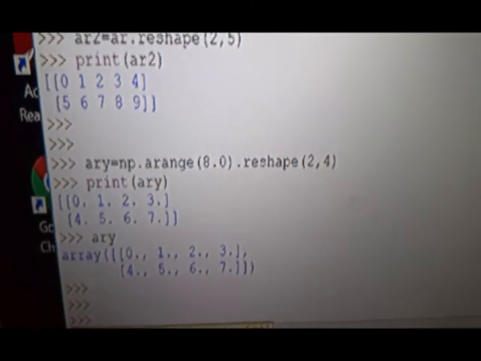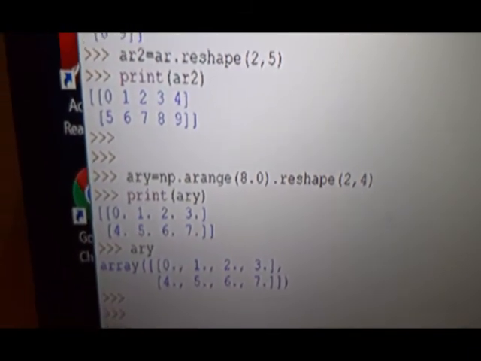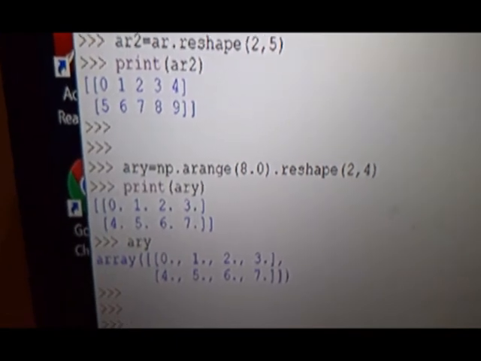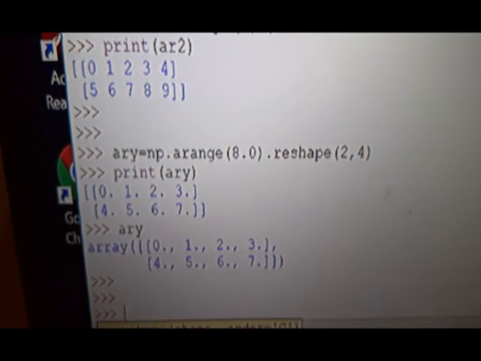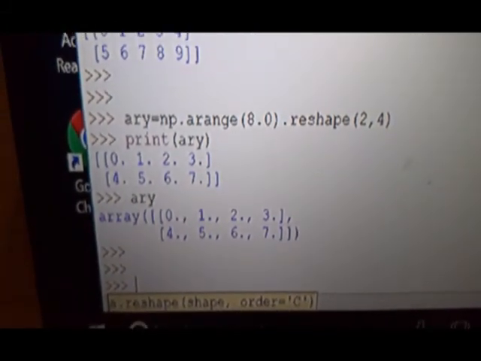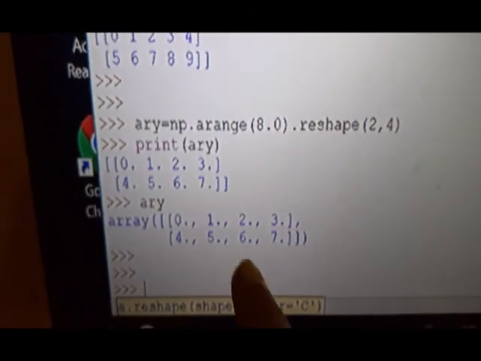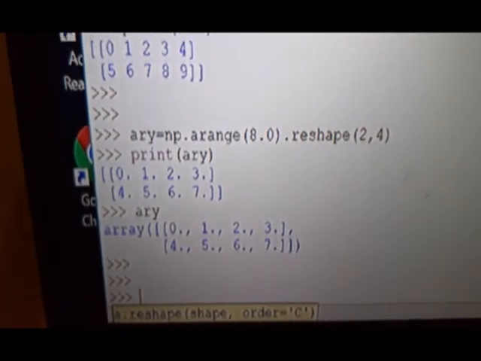So it starts from 0, 0 to 7, these are the values considered, and then 2, 4. So there are altogether 8 values, so you see 2 rows and 4 columns. Then you can display each array directly by typing ARY, not using the print function.